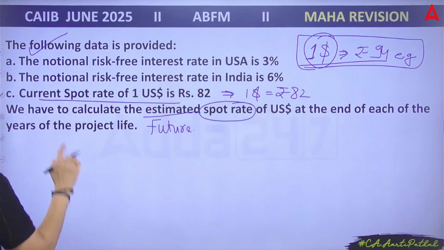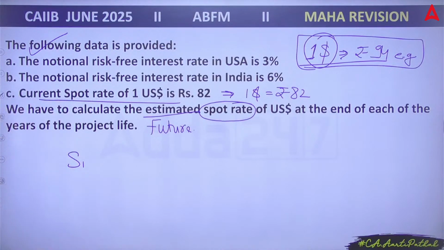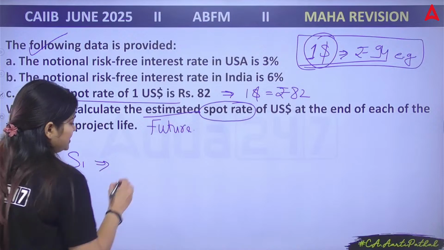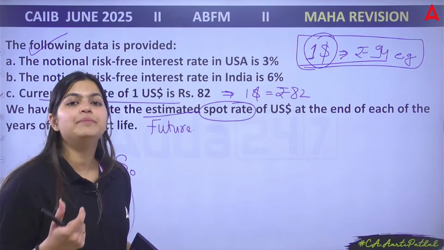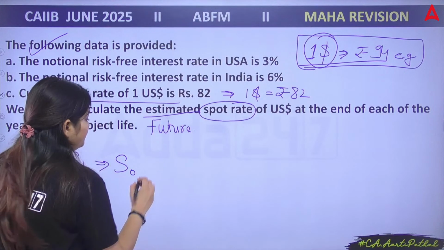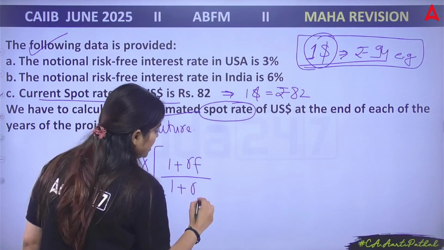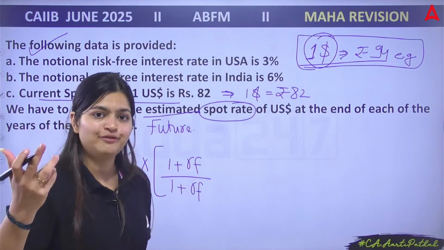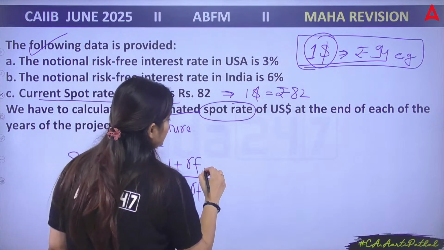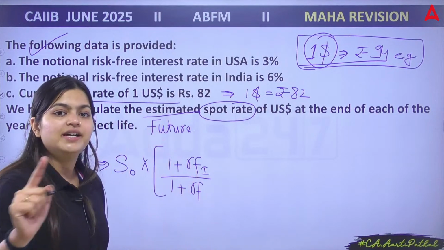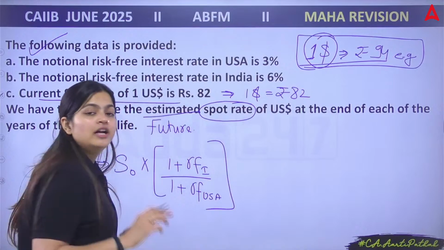Now, you need to calculate the future spot rate. For that you need to use your current spot rate, and you need to multiply it with the risk factors. What is the formula you are going to use here? (1 plus RF) divided by (1 plus RF). But which RF? Always remember, India will come first. So in your numerator, the India rate will come, and in your denominator, the USA rate will come. This is the formula we need to use.